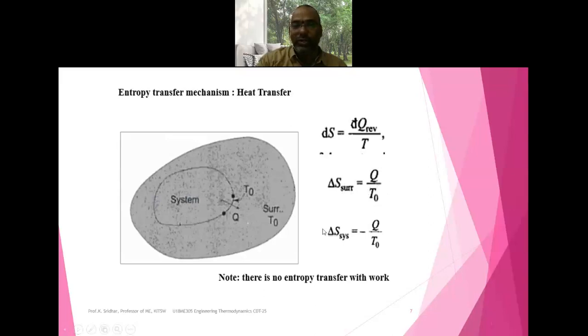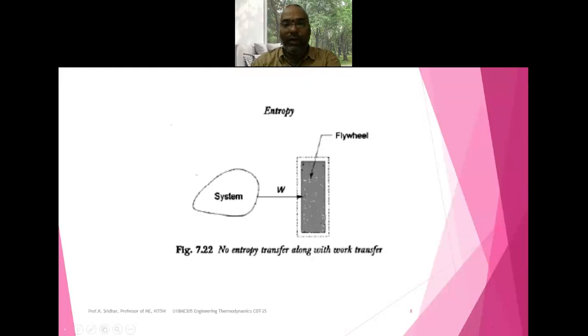For ds system, heat transfer from the system is taking place, so that is why I keep the minus sign: minus Q by T naught, because here we are also assuming that the system is at T naught temperature. Like this, we can find out, and there is no entropy transfer along with the work transfer. That is one example I have shown you.